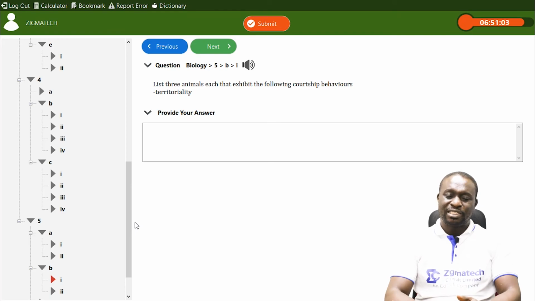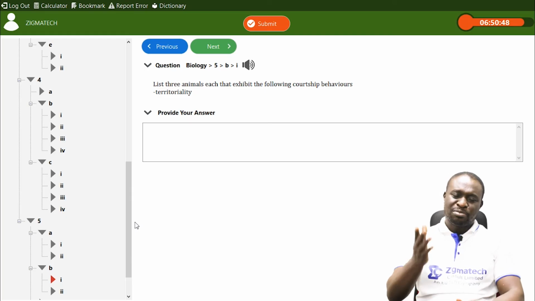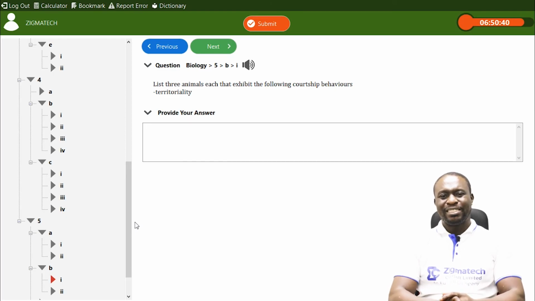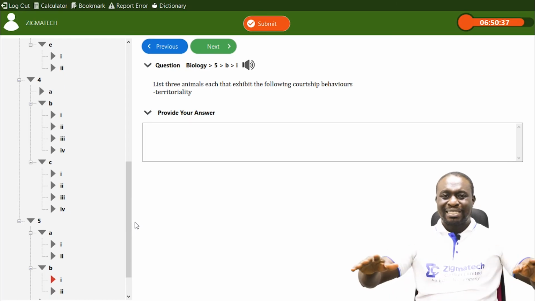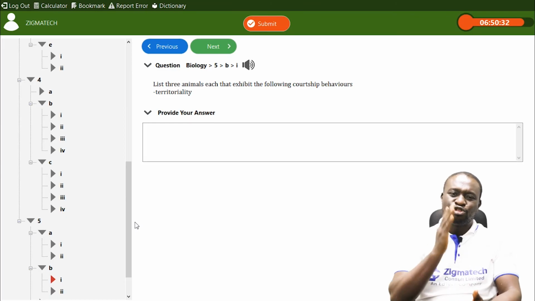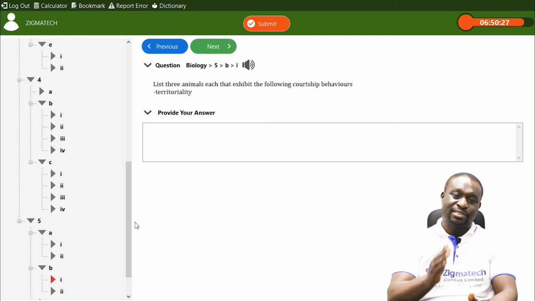Now, we have about 4 different types of courtship behavior. The first one is called pairing. The second one is called display. The third is territoriality, which we're about to discuss. And the last one is called seasonal migration. Now, let's move to territoriality. Territoriality is a type of courtship behavior in which an organism, mostly a mammal, marks out a particular area or territory and guards it against intruders.